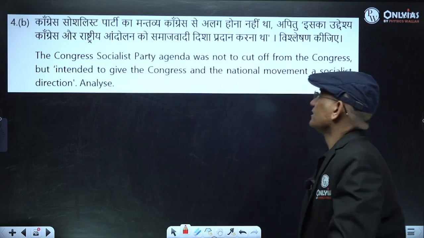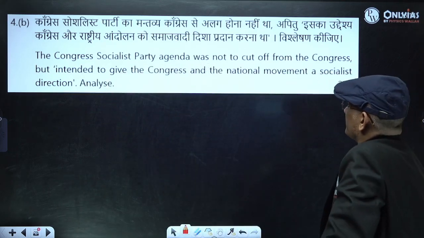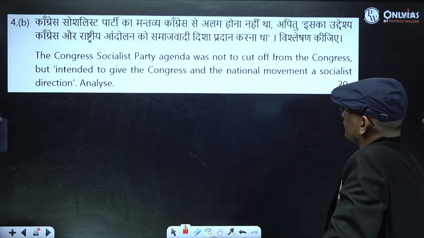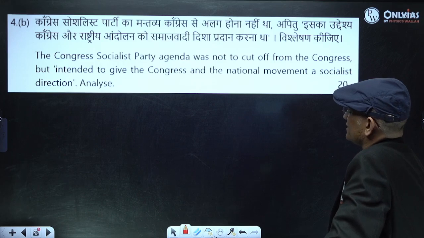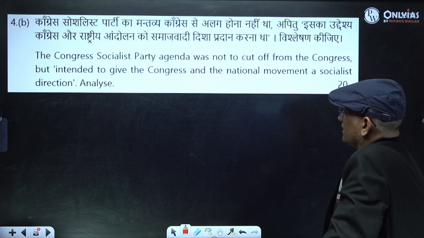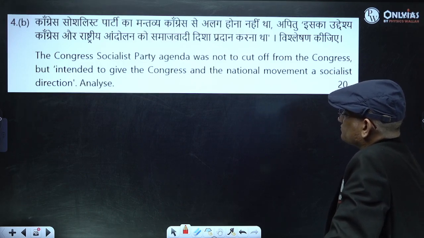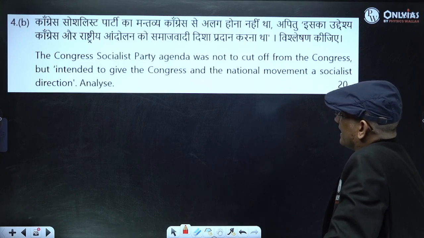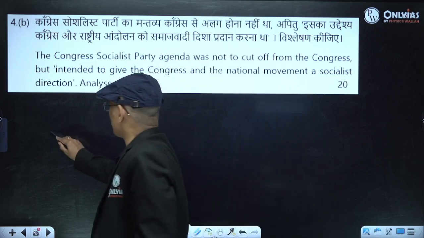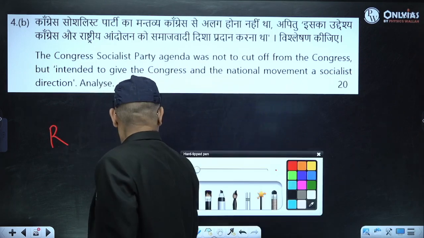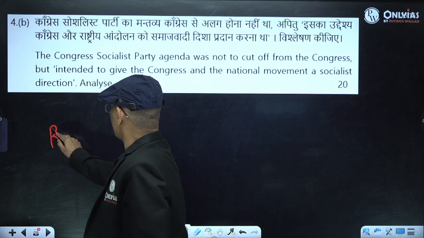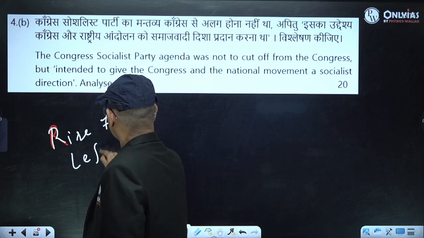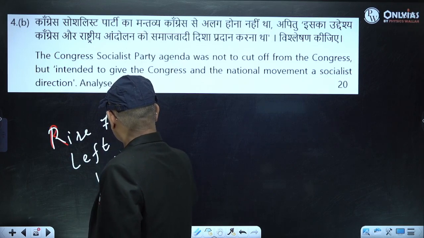Now the next question: the Congress Socialist Party agenda was not to cut off from the Congress but intended to give the Congress and the national movement a socialist direction, right? See, हमारे सिलेबस में एक टॉपिक है राइज ऑफ लेफ्ट, and then there was rise of left within Congress.